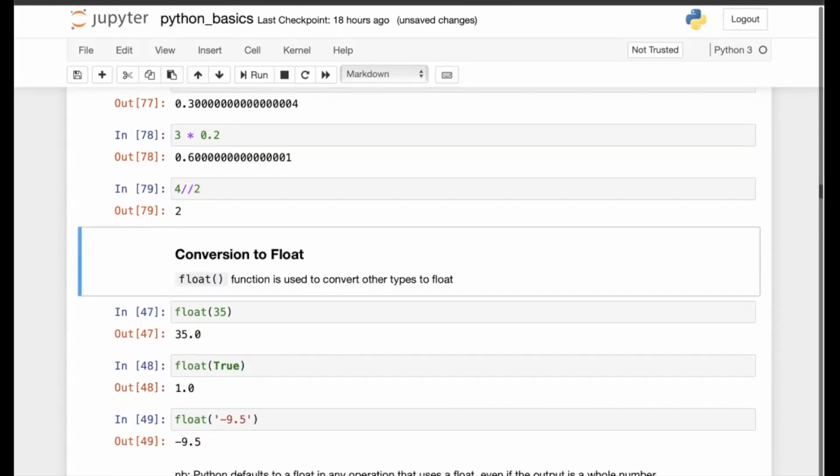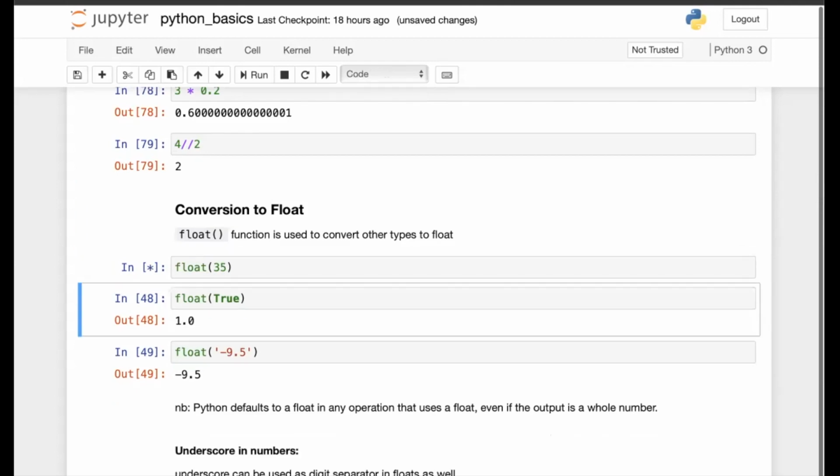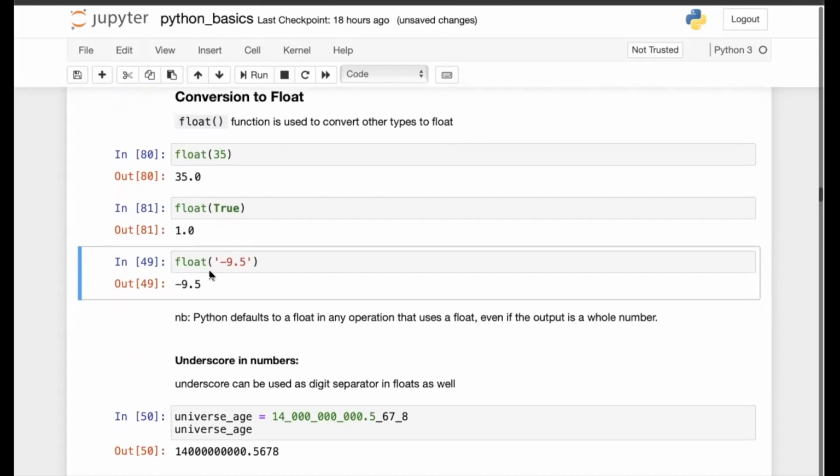Now, conversion to float: you can use the float function, which is used to convert other types to floating point. So if you pass 35 as the argument, you get 35.0. If you pass the Boolean value True as the argument, you will get 1.0. With the int function you were getting 1, here with the float you are getting 1.0. You can pass a string equivalent of any decimal or fractional value, and you would get the equivalent real floating point value.